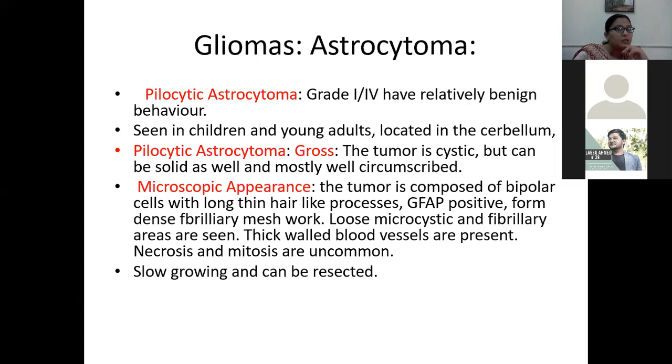So the tumor is cystic. Okay, it appears as a cyst with a mural nodule in radiology. Okay, microscopically, the tumor is composed of bipolar cells with long, thin, hair-like processes. Okay, so beta, keep in your mind that these words are specific for pilocytic astrocytoma, like bipolar cells, like thin hair-like processes. Okay, so there is no necrosis, mitoses are uncommon, okay, and they are associated with a mural nodule. These are all features of pilocytic astrocytoma.